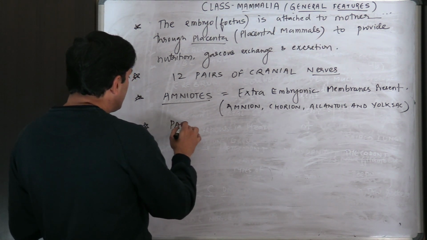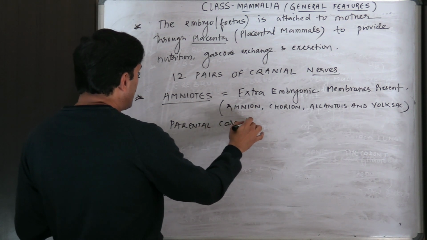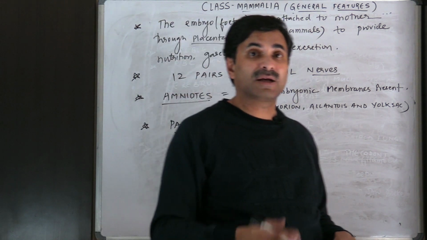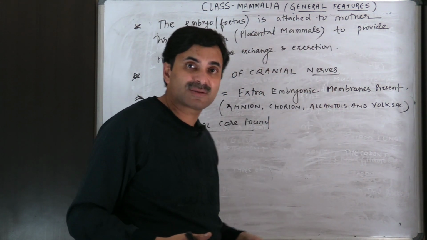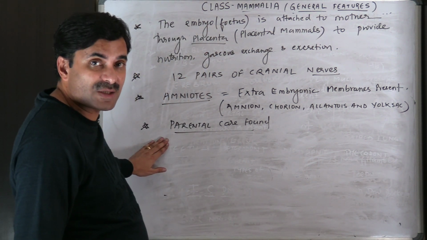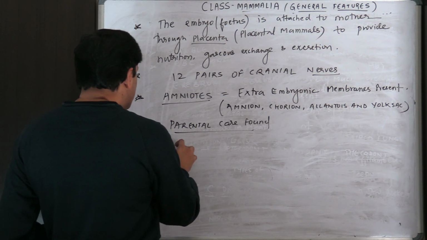Parental care found. Your parents care about you, and the parents are cared for by their parents. Alright, so parental care found. Parental care is of best type.